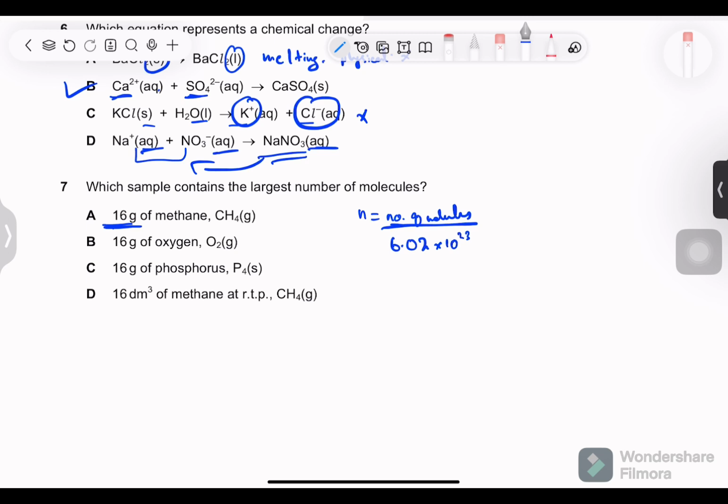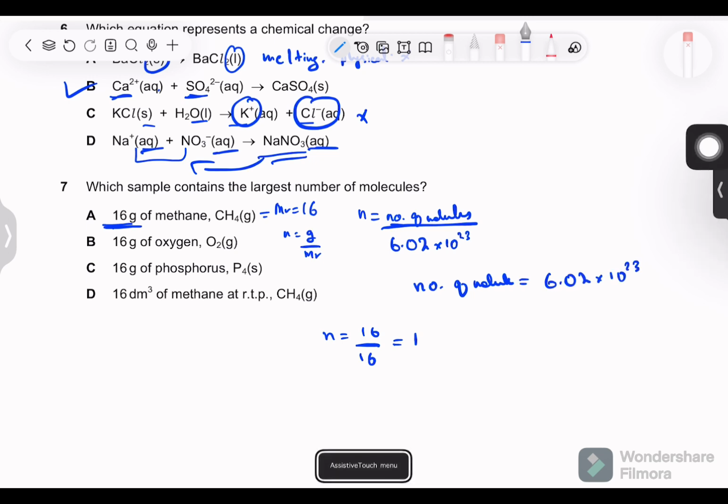Methane has Mr 16. For moles, we will do n equals g over Mr, where g is mass in grams. So number of moles for methane will be 16 over 16, which is 1. So number of molecules will be equal to the Avogadro's constant itself, as it will be multiplied by the number of moles, which is 1.